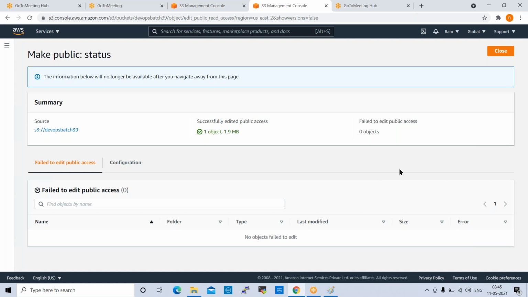Any questions up to here? Before accessing, will I give a username and password? For public S3 buckets, public access, nothing is required. For private access, for example in organizations, it is private buckets. For that, firewalls will be there and will not allow access. We require proper authentication, and then only it will allow you to access. So public access is not required.